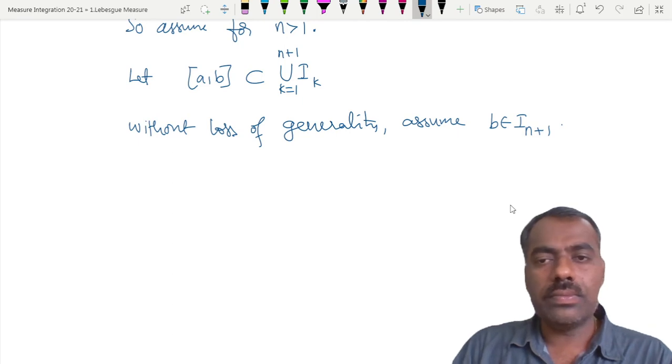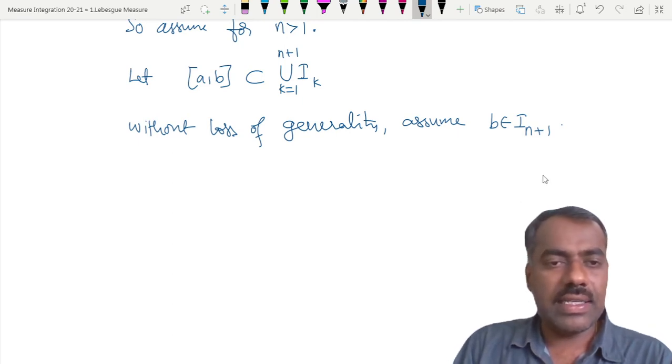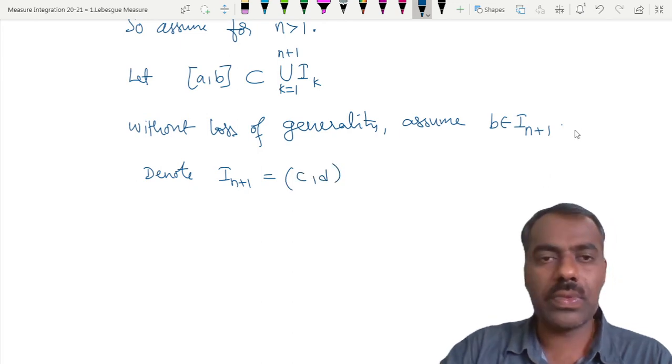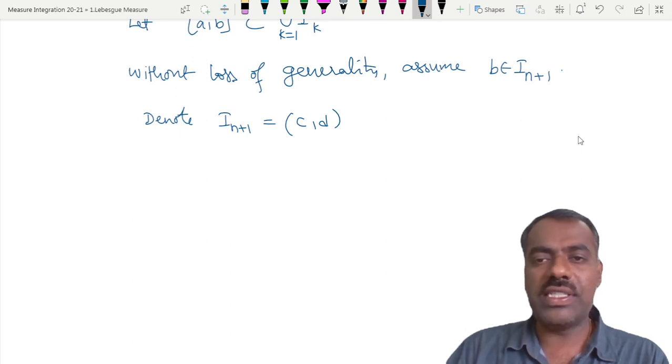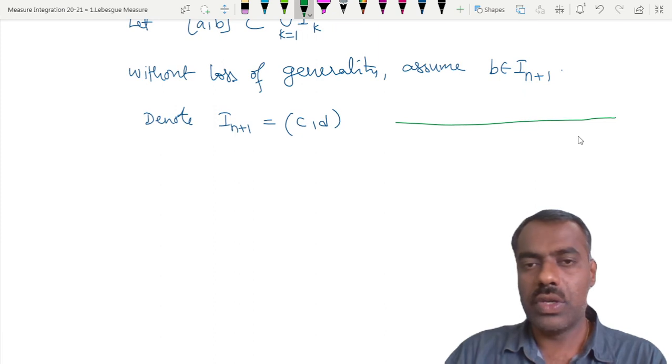Now, because they are open intervals, denote I_{n+1} as (c, d), and b belongs to (c, d). Let me draw the picture.